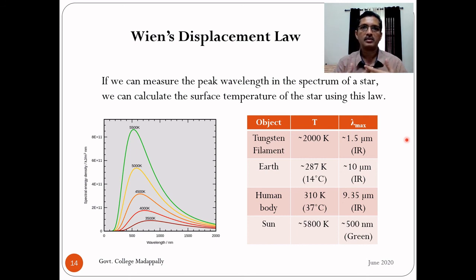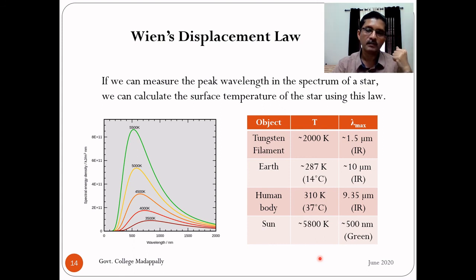Suppose our nearest light source, the star like sun, was emitting light whose peak wavelength corresponds to the X-ray region. Then our eyes might have been sensitive to the X-ray region. Our visible region must have been the X-ray region. So there is a direct connection between our visible region and the peak wavelength of the sun. And the peak wavelength of the sun is around green, in the yellow-green region, nearly 500 nanometer. So lambda maximum is 500 nanometer for the sun.